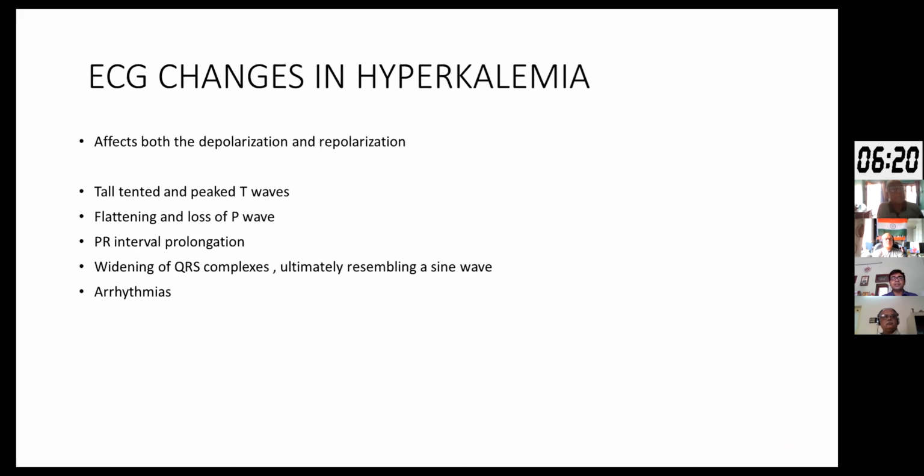So what are the basic ECG changes that can occur in hyperkalemia? We know that hyperkalemia produces a distinctive sequence of ECG changes which can affect both the depolarizing segment and the repolarizing segment. The depolarizing segment would obviously involve the QRS complexes, whereas the repolarization will involve the ST-T segments. The first change that we can see is a tall, tented, and peaked T wave, followed by flattening of and loss of P wave, followed by PR interval prolongation. There will be widening of QRS complexes, ultimately resembling a typical sine wave appearance, and these can also give rise to various arrhythmias in these patients.